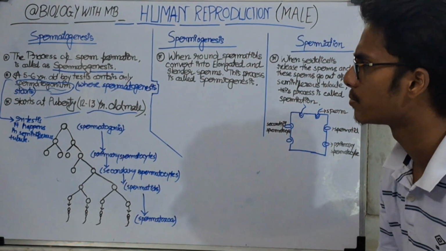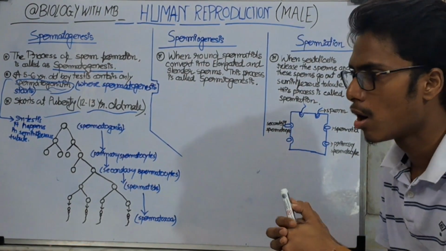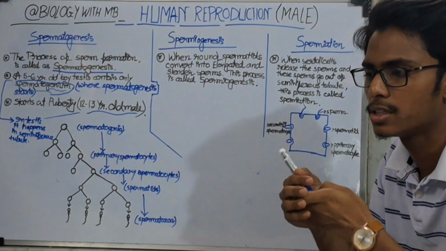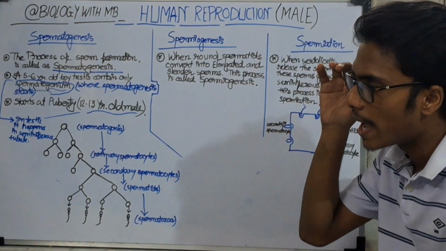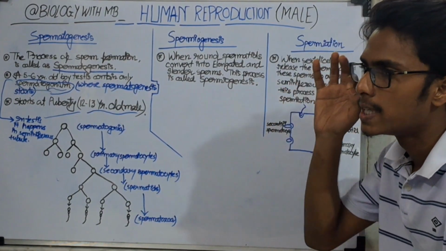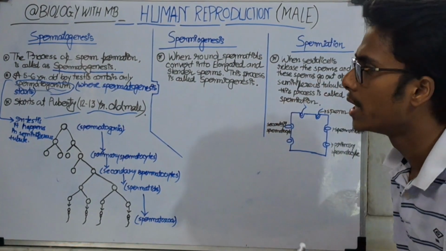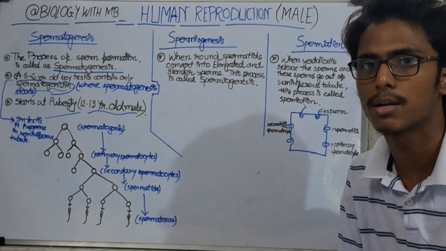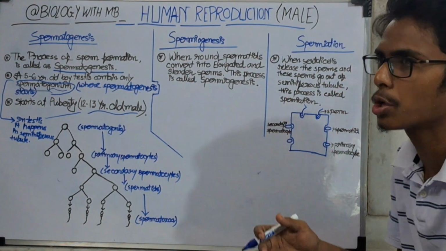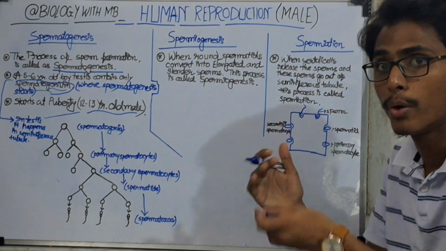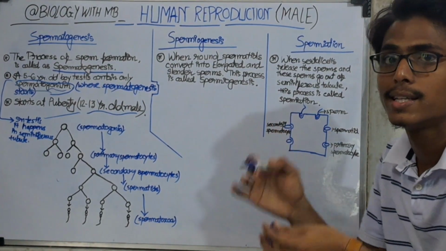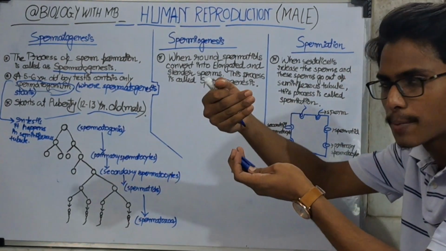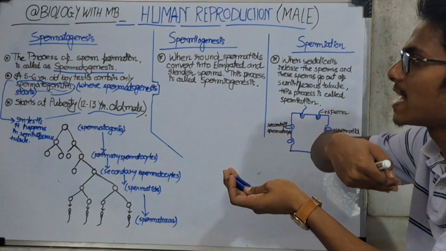Spermatogonium is a cell that comes from when a baby is developing in the mother's womb. In that case, the baby has a yolk sac. In the yolk sac, a cell called PGC, primordial germ cell, is converted into spermatogonium when the baby is born. When a baby is born, the PGC converts into spermatogonium and comes into the testes.